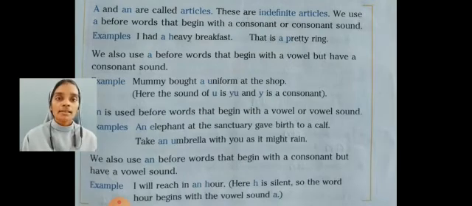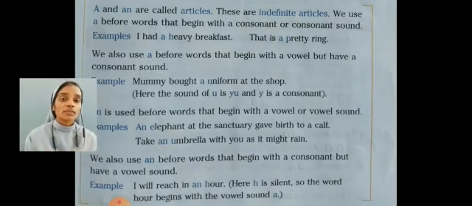For example, I will reach in an hour. Here the word hour starts with the consonant letter H, yet we use article an before that. What is the reason? Here H is silent, so the word hour begins with the vowel sound. So we use article an.